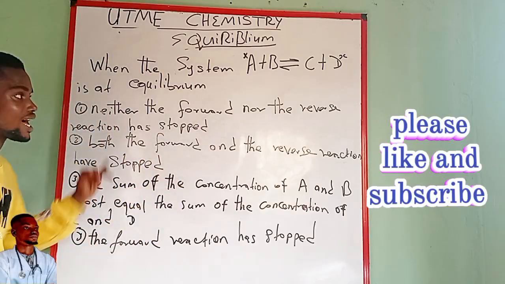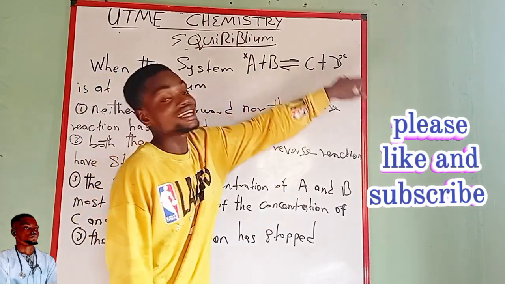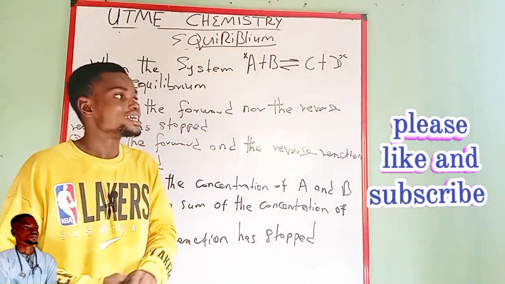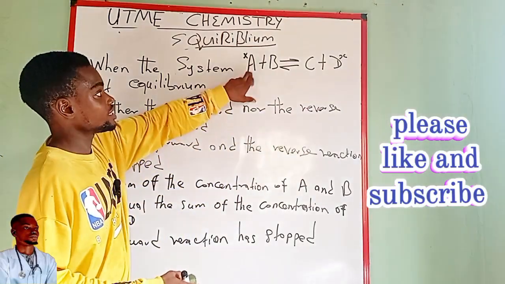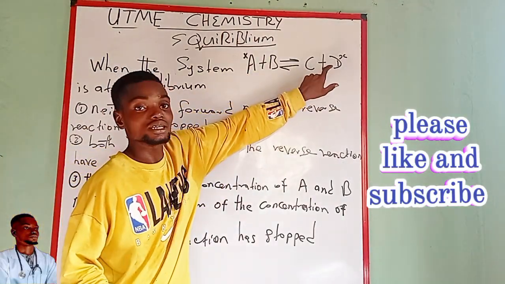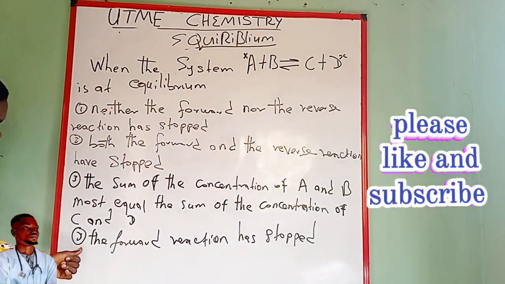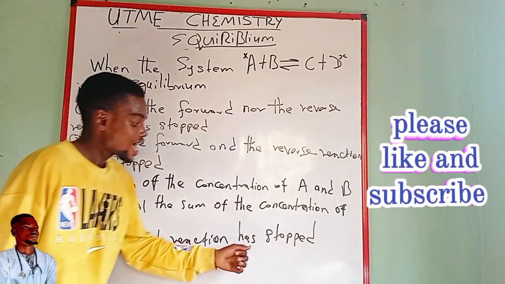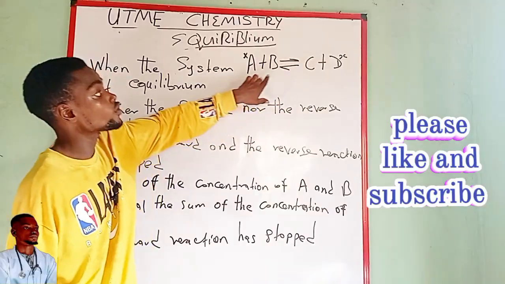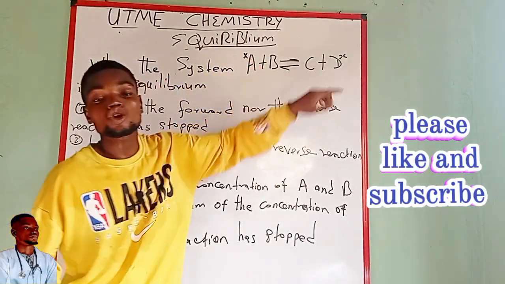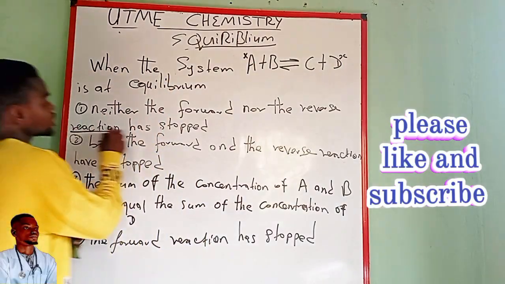C says the sum of the concentration of A and B must equal the sum of the concentration of C and D. It is not true. Usually, to form an equilibrium, the sum of the concentration of this side will somehow be greater than this particular side. Are you getting me? Now we move to D. It says the forward reaction has stopped when this is in equilibrium. So the forward reaction, this producing this, is no longer happening for them to be in equilibrium. The correct answer here is option A.